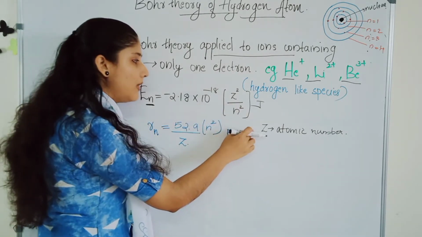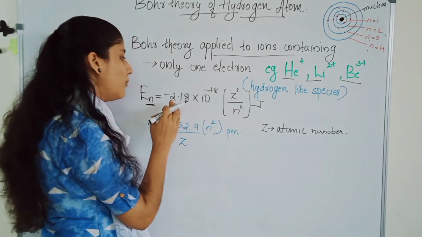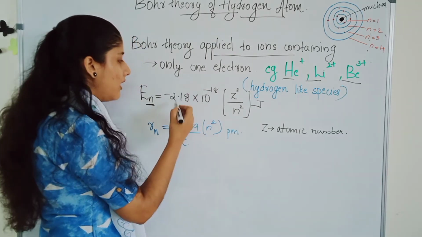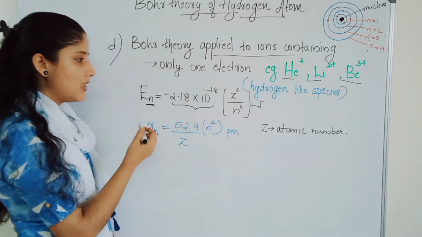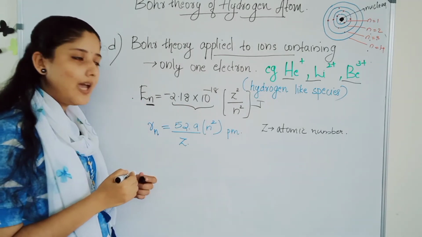Minus 2.18 into 10 power minus 18 is the RH, the Rydberg constant. This is the equation for finding the energy of hydrogen-like species.